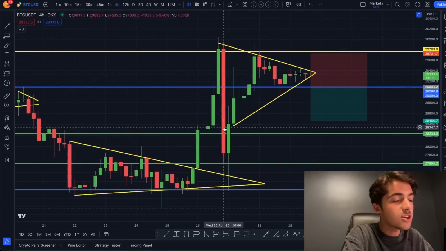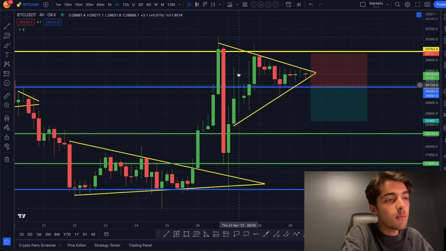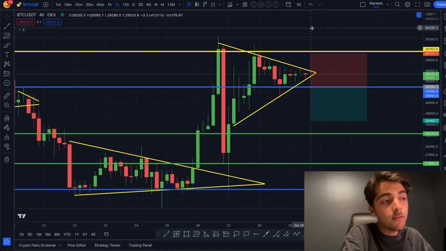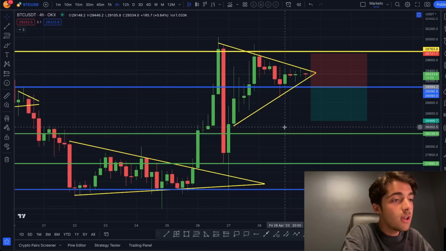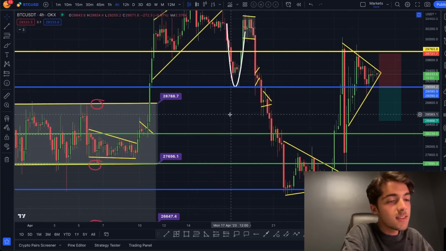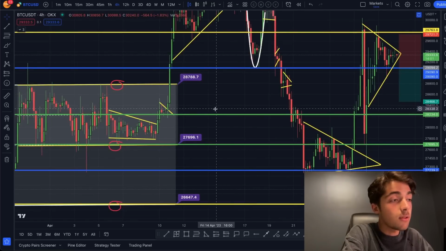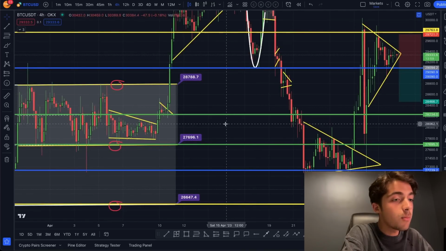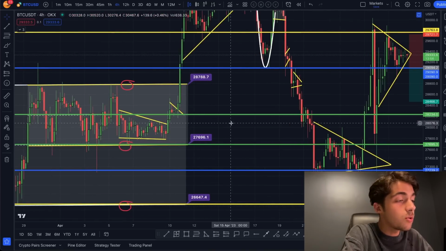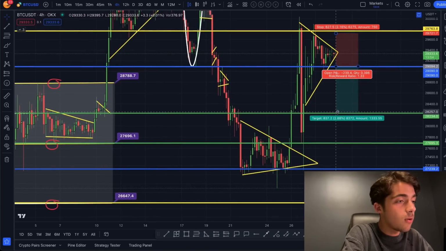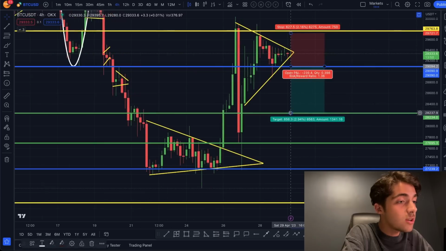Now, usually the way you would measure the target of this is by measuring its height and then putting it above and below its final breakout zone. But I like to take my trades where there is some important level of support or resistance. So we have our important support at 28.23K. If I measure it over here, that's going to give us a 2.94% unleveraged trade, which is absolutely awesome. It's a very, very nice trade.